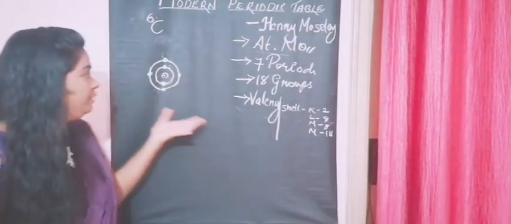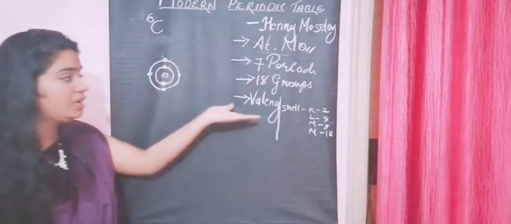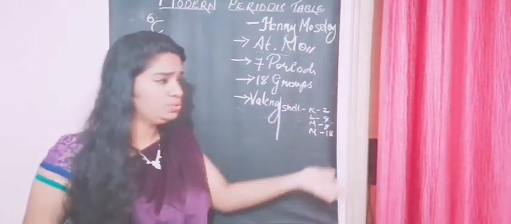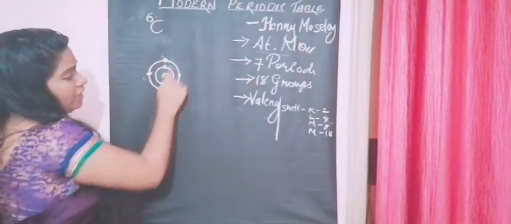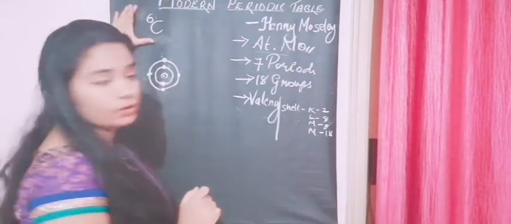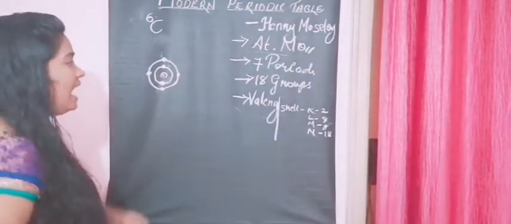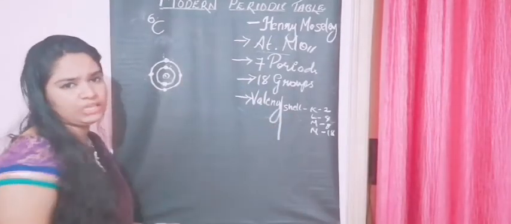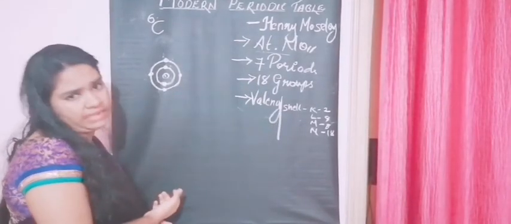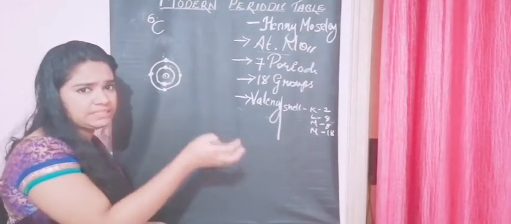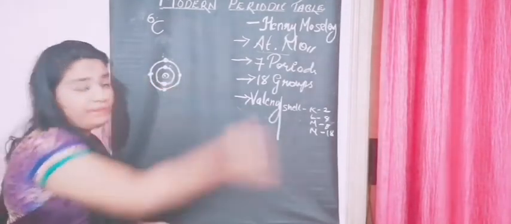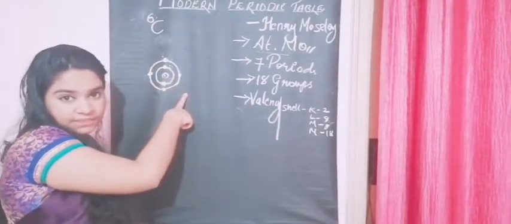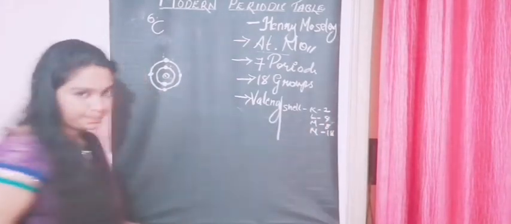Let me give you a detailed explanation. As I have told you, there are 4 electrons. So what is the option for carbon to become stable? Either it should lose these 4 electrons, that means donate them to some other atom that requires them, or gain 4 more electrons so that it becomes 8.